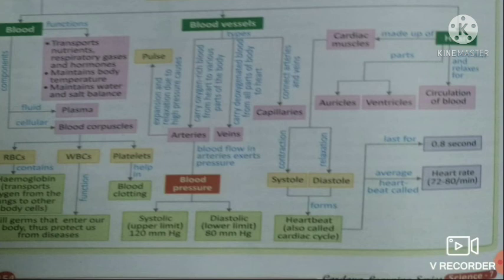Now, blood pressure is measured in two limits. First is the upper limit, that is also called systolic, and it is 120 mmHg, and the second is the lower limit, which is called diastolic. That means when the ventricles get relaxed, at that time the pressure exerted by heart is very less, and it is almost about 80 mmHg.